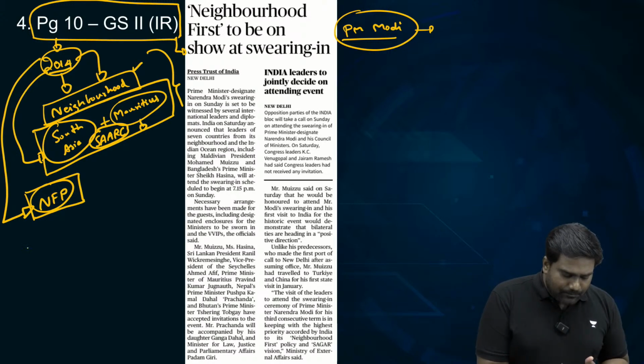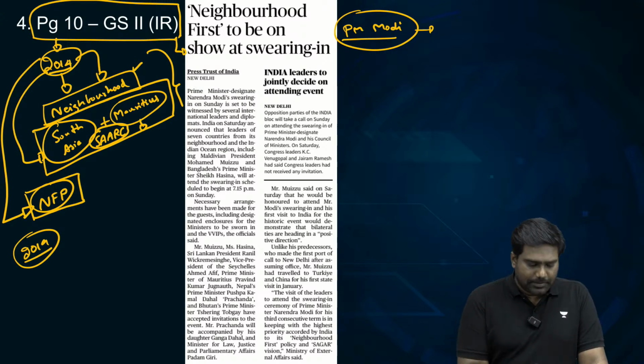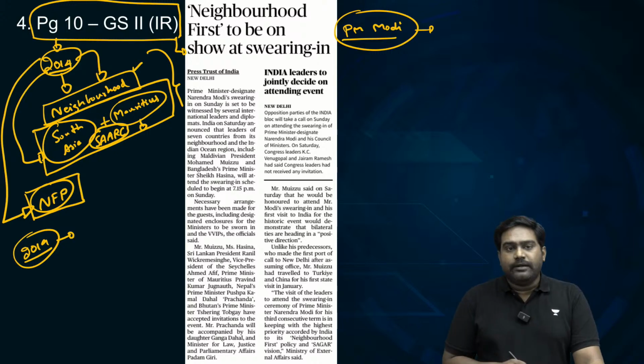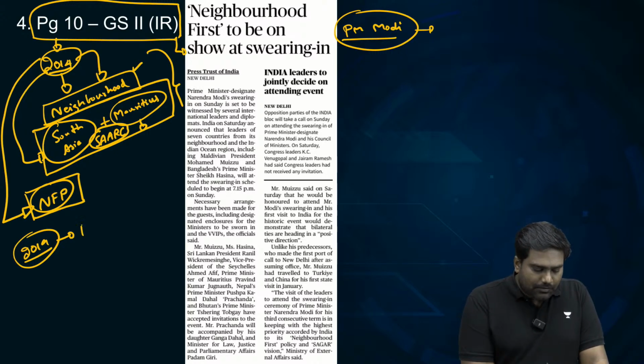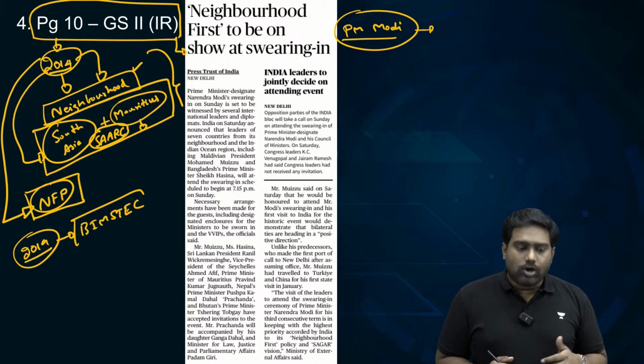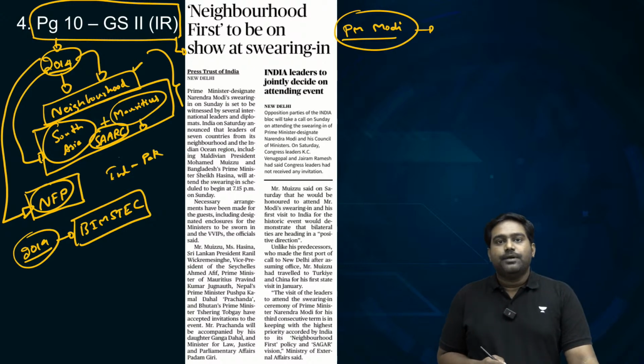In 2019, when PM Modi won the elections again and brought back his government, this time again a few foreign dignitaries were invited, but the focus was the BIMSTEC group of countries, not the SAARC group of countries. Because by 2019, the equation between India-Pakistan had completely changed.